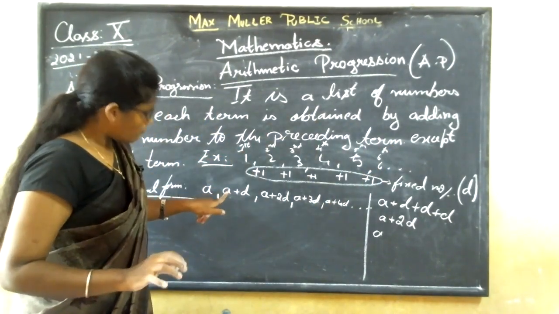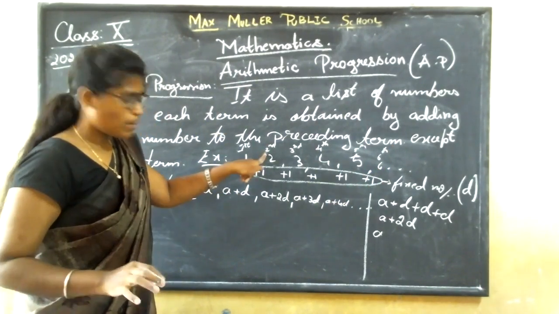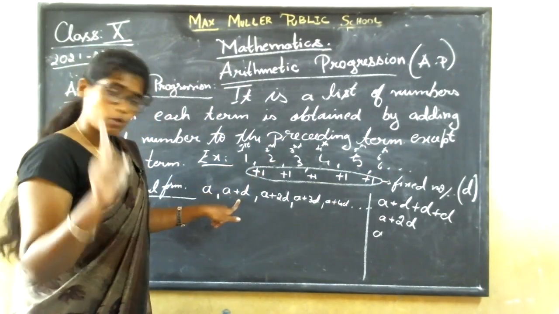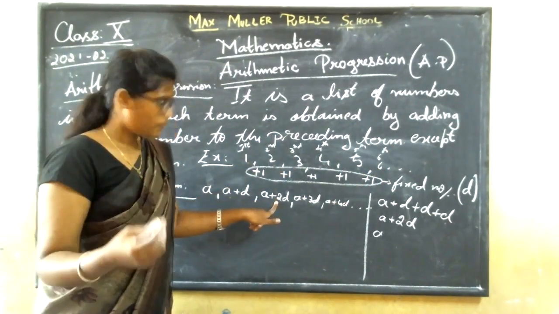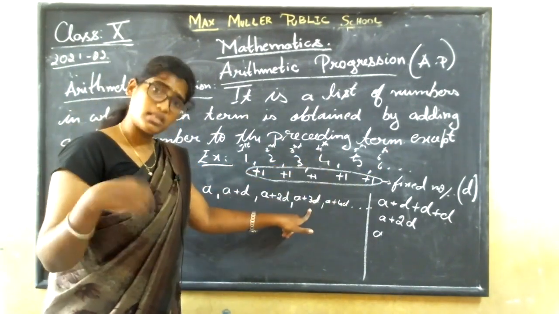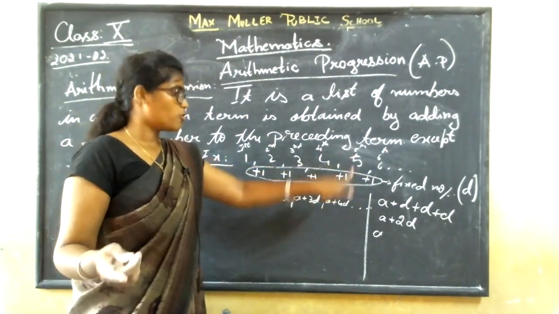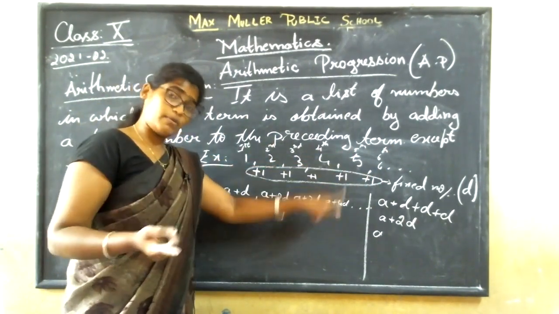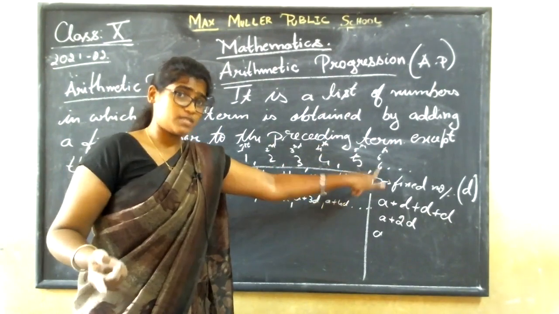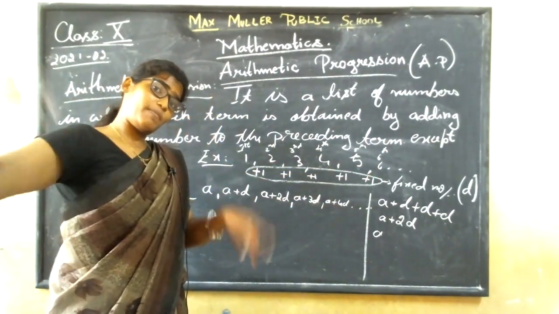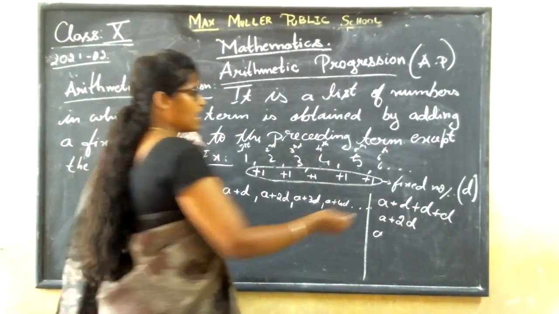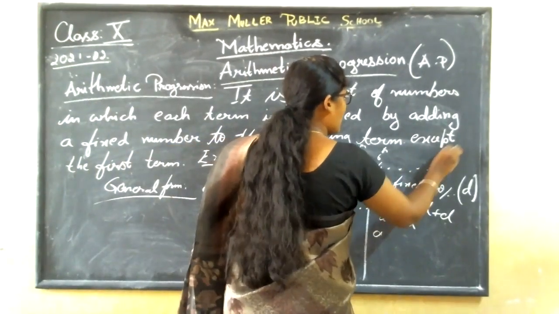Second term, 1a, 1d. So you have 2 here, but you got only 1d. Here 3 is there, but you got 2d. Here 4 is there, you got 3d. Here 5 is there, you got 4d. Next, you have 6, but you get 5d. Correct? So the last one will be nth term.